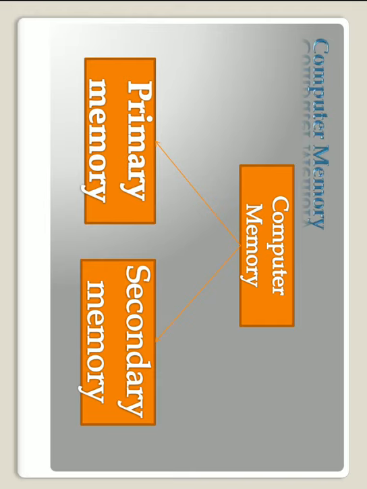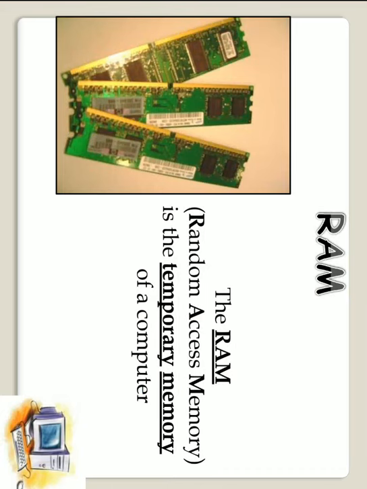Computer memory comprises two memory types, primary memory and secondary memory. Primary memory means the data which is first entered from the keyboard is first entered into the primary memory. It is like the doorway of our computer system. It is of two types, RAM and ROM. RAM is random access memory, that is a temporary memory. It is volatile in nature. That means whenever we switch off our computer, everything will be washed out.